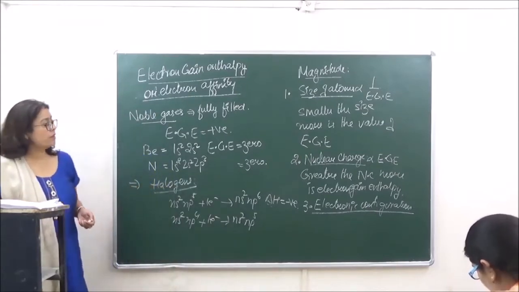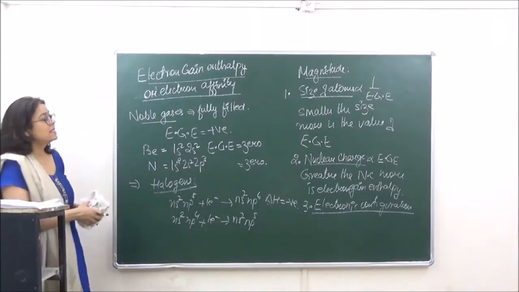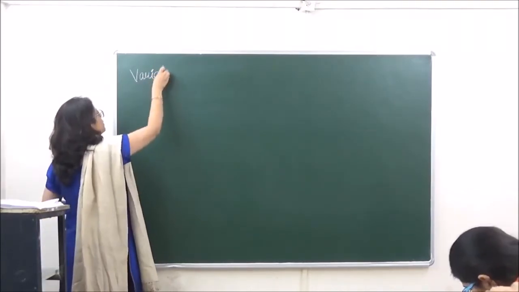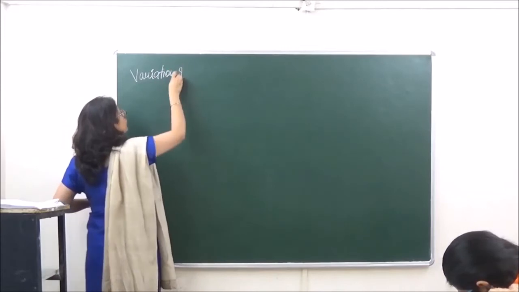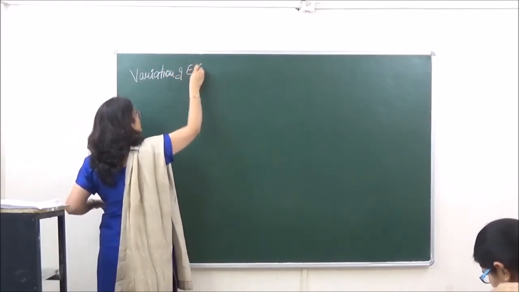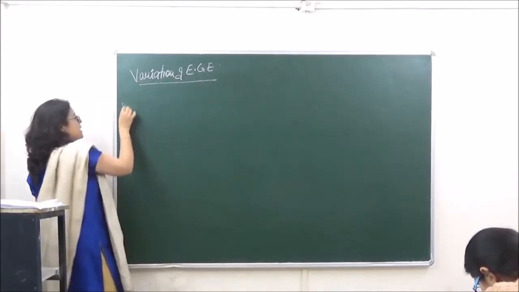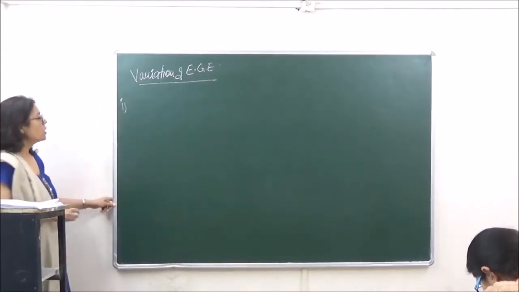Now, when we're talking of electron gain enthalpy, let's see the variation along a period and down the group. Variation of electron gain enthalpy. Let's study the variation first along a period.